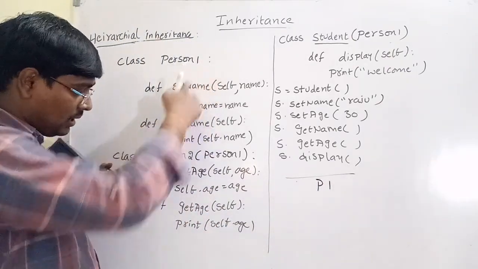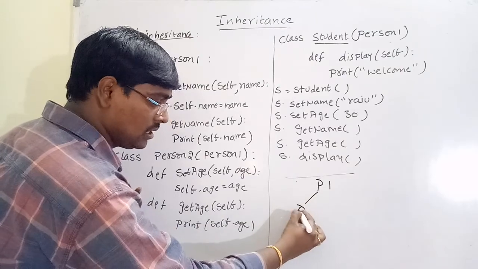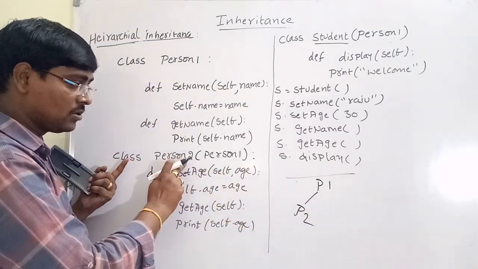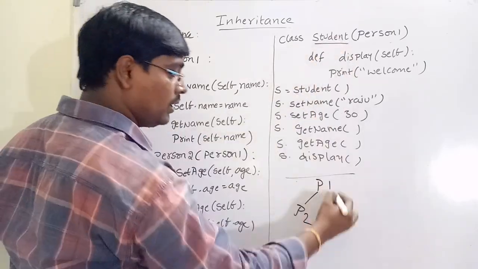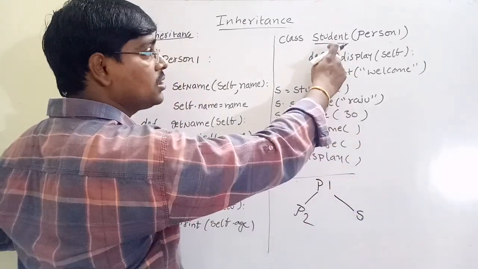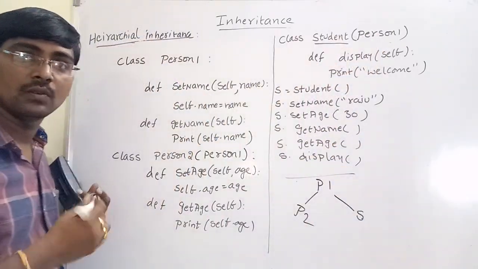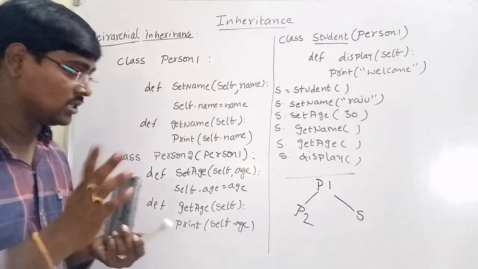For person 1, person 2 is one child class, because person 2 inherits person 1. And the student is another child class, because student also accesses person 1. This is hierarchical inheritance.